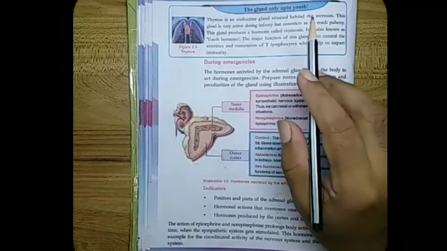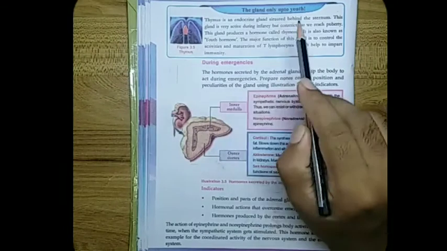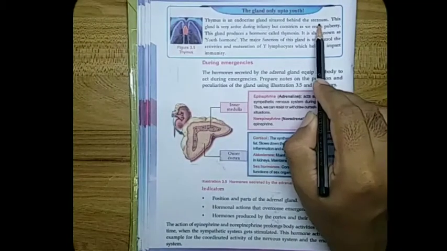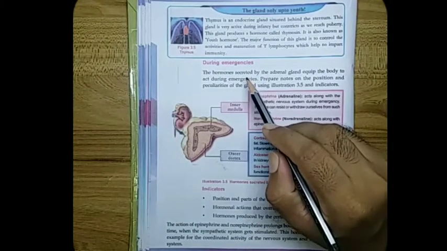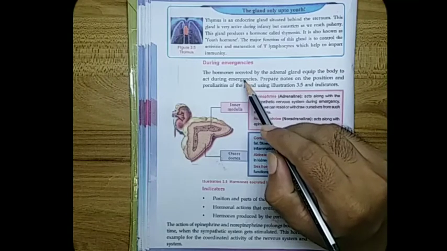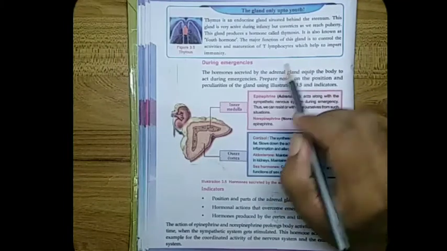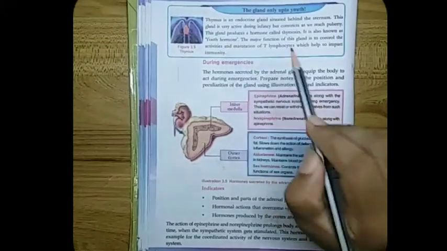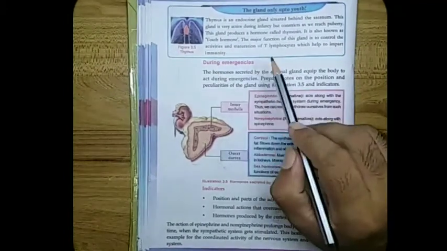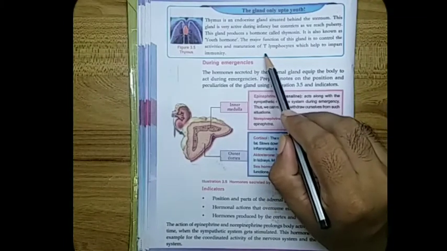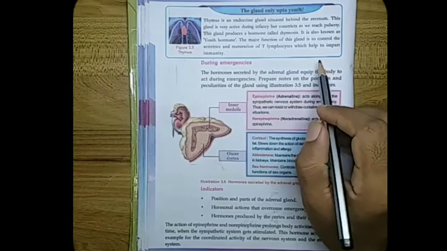The next endocrine gland that we discuss is thymus. Thymus is an endocrine gland situated behind the sternum. This gland is active during infancy but constricts as we reach puberty. This gland produces a hormone called thymosin. It is also known as the youth hormone. The major function of this gland is to control the activities and maturation of T lymphocytes, which help to impart immunity.